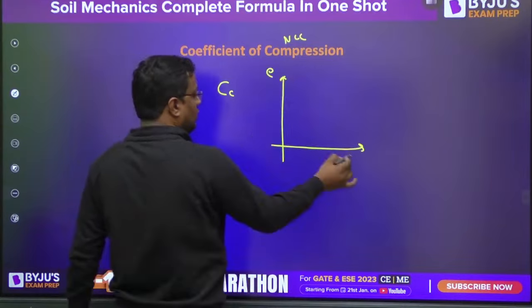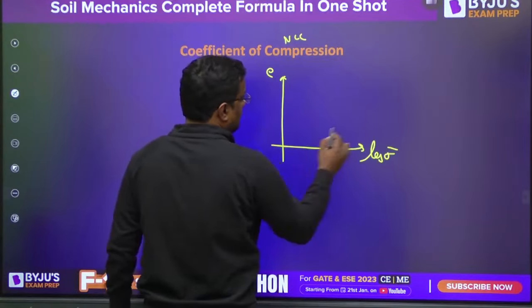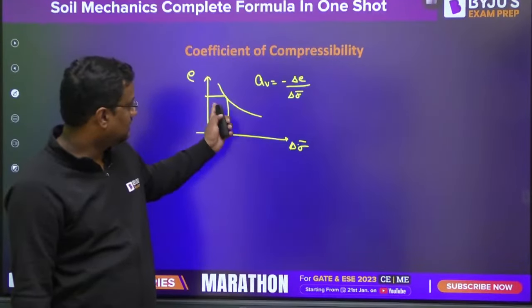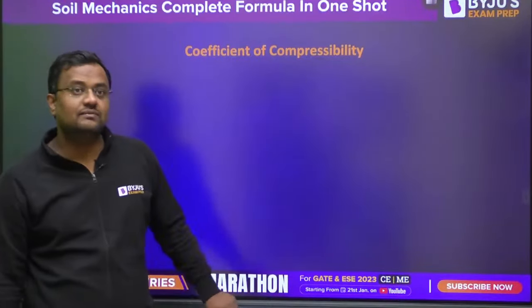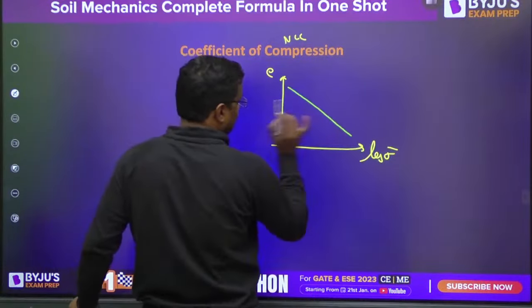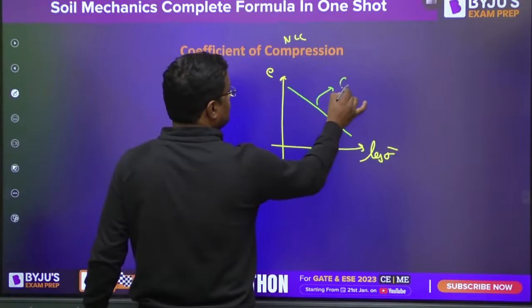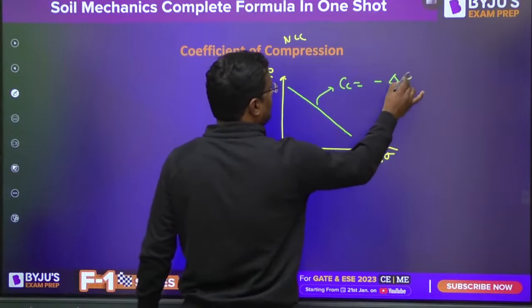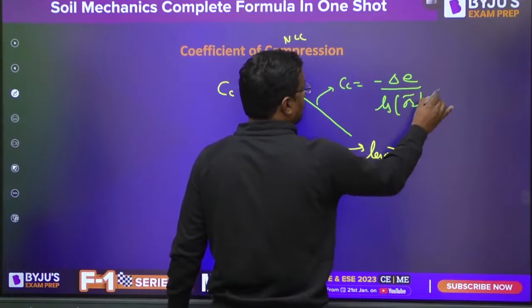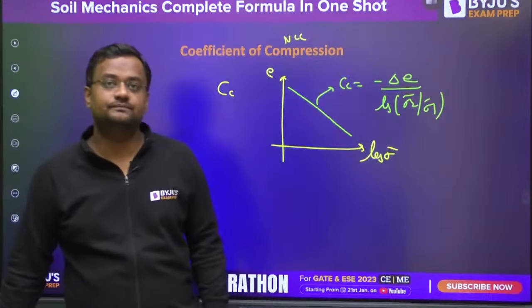If I make it in log, earlier it was an arithmetic scale, the graph looks like a straight line, and here the slope is Cc, that is minus (e2 minus e1) upon log of sigma 2 bar by sigma 1 bar. Have you got it?